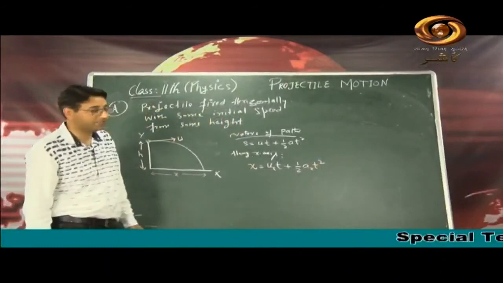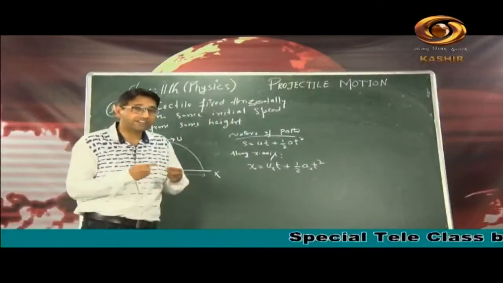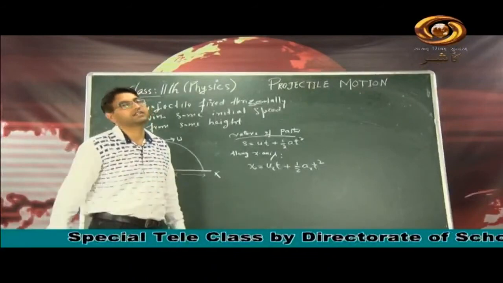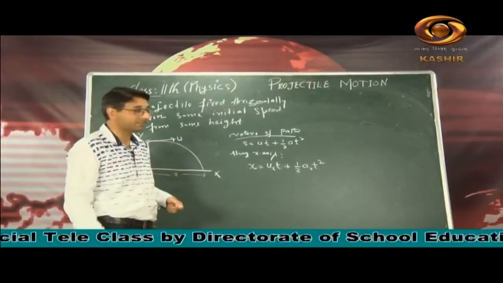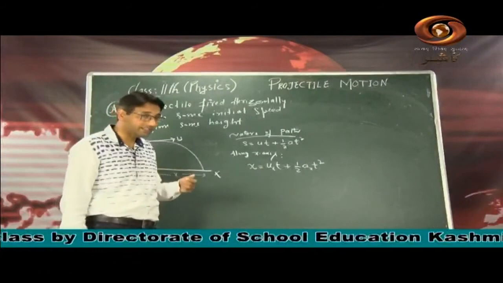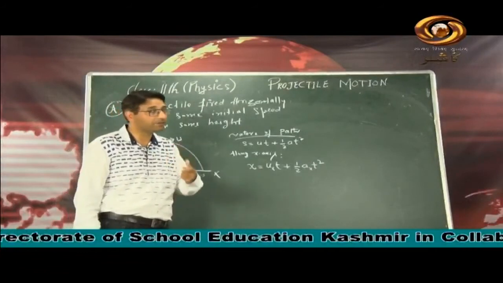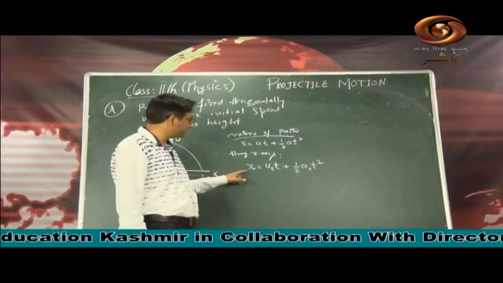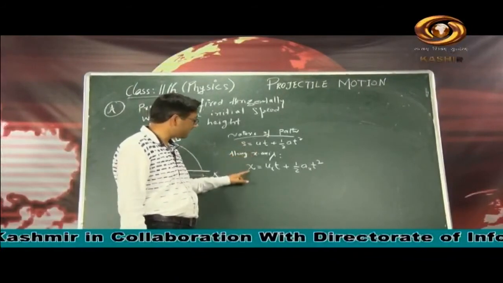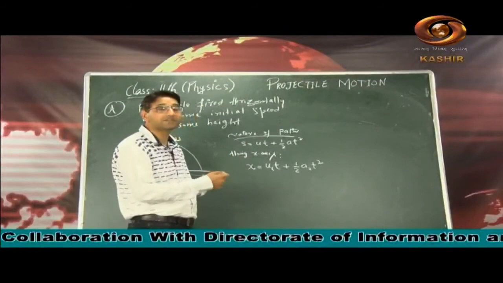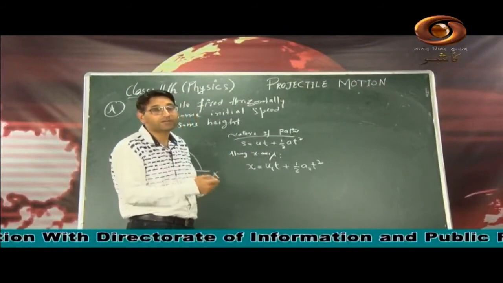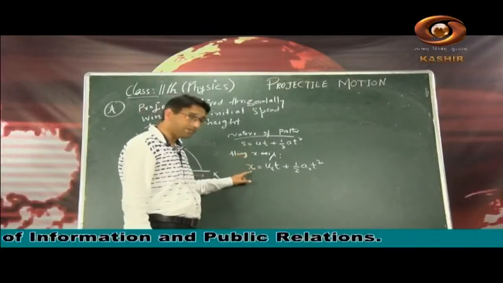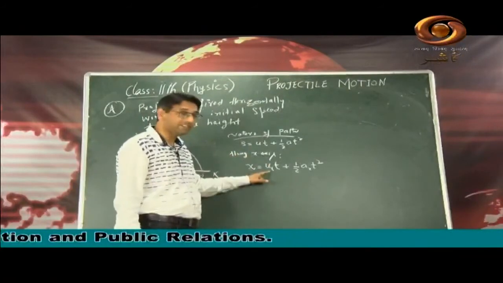See students, be attentive please. So taking time constraint into consideration, we need to wind up the things within 25 minutes or so. So therefore a few things I consider that you know from class 11th, from basics, so those things I will skip here. So now we have the equation. From this equation of motion, displacement along x axis, what is the displacement actually traversed by a projectile along x axis. So s के बदले में x लूँगा. So u is ux, means initial velocity along x axis.